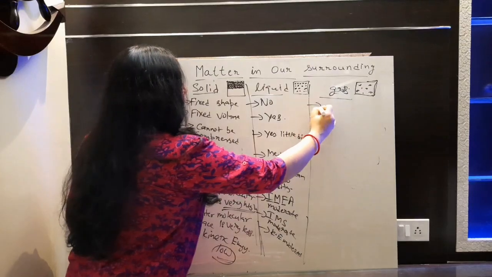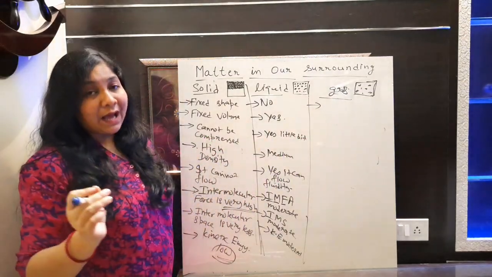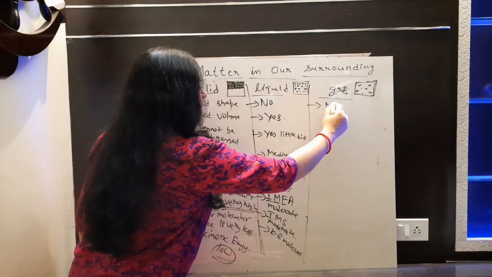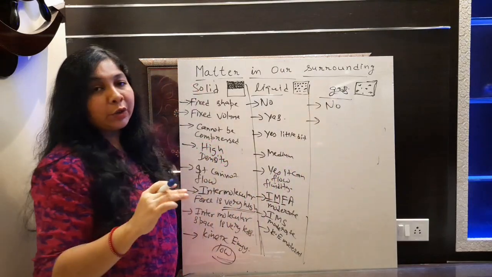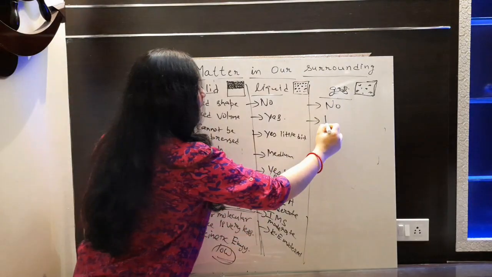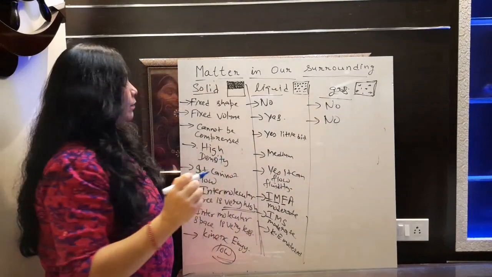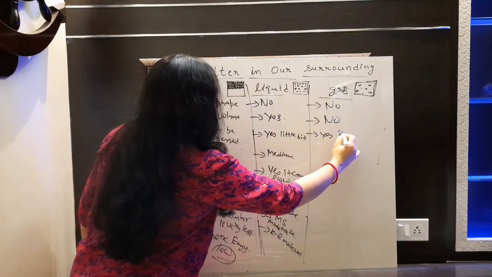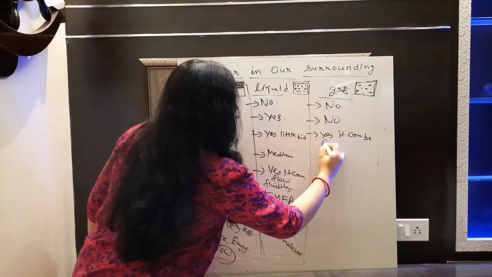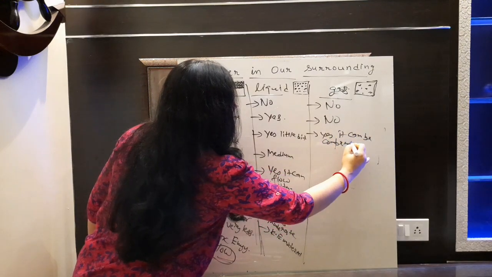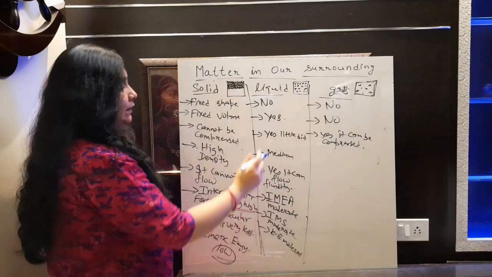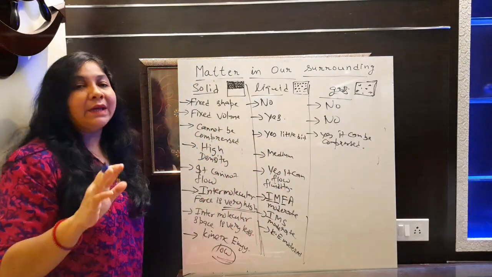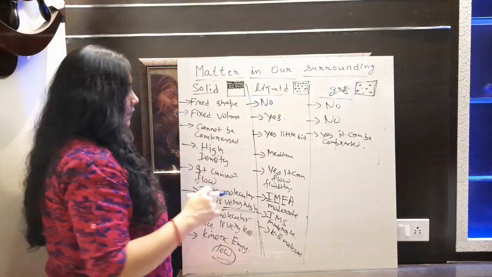Now let's talk about gas. It will have a fixed shape? No, no fixed shape. It will have a fixed volume? No, the volume of gas is also not fixed. Can be compressed? Yes, it can be compressed. हम इसको compress कर सकते हैं और ज़्यादा compress कर सकते हैं या तो little bit, but in case of gas you can compress it very easily.